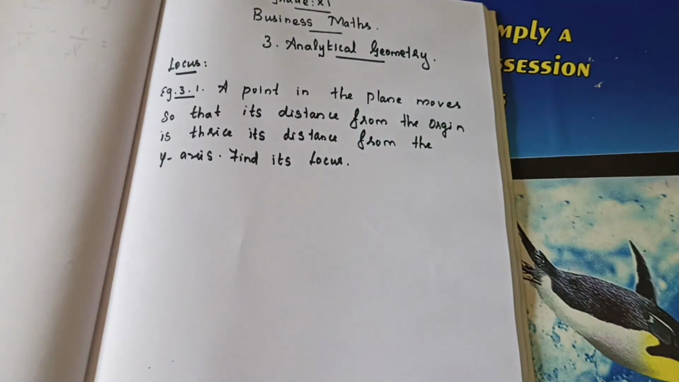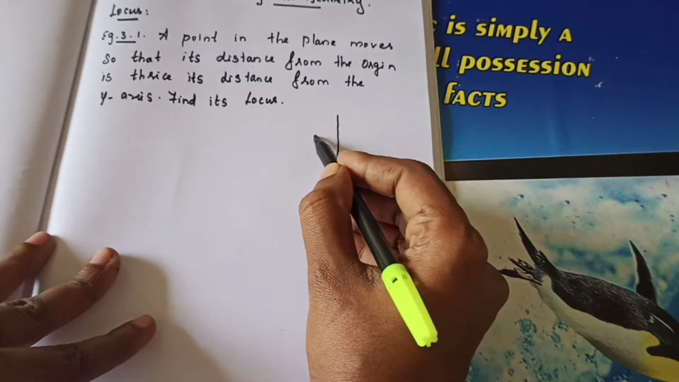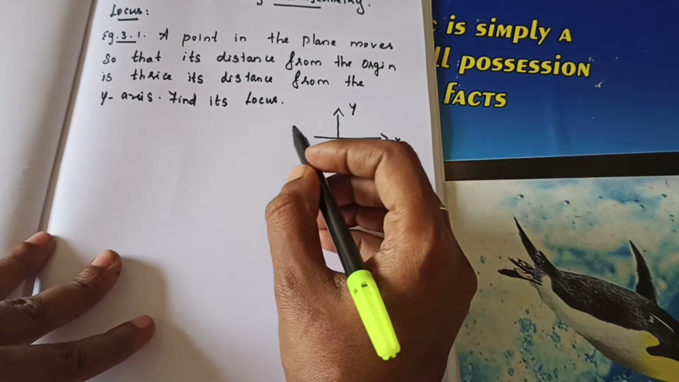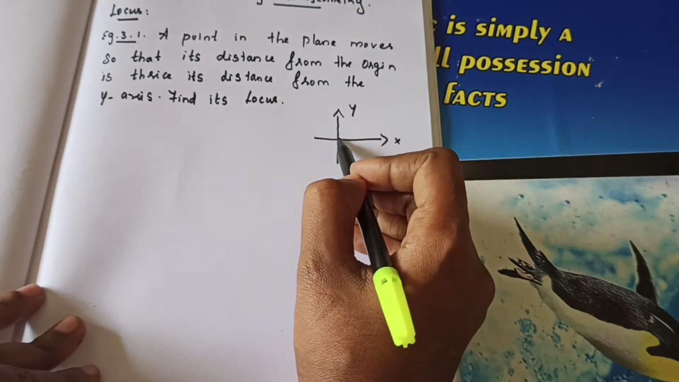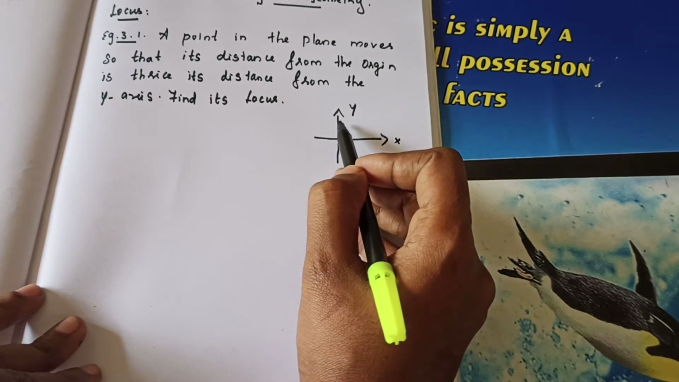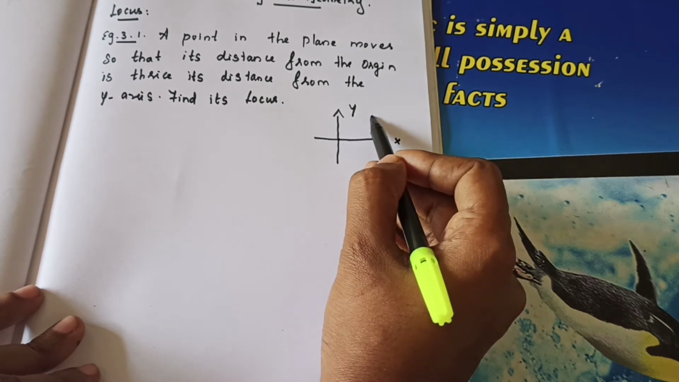A point in the plane moves so that its distance from the origin is thrice its distance from the y-axis. First we are going to draw the diagram. Diagram is not necessary, but you can draw, no problem. So this is x-axis, this is y-axis. A point in a plane moves so that the distance from the origin is thrice its distance from the y-axis.